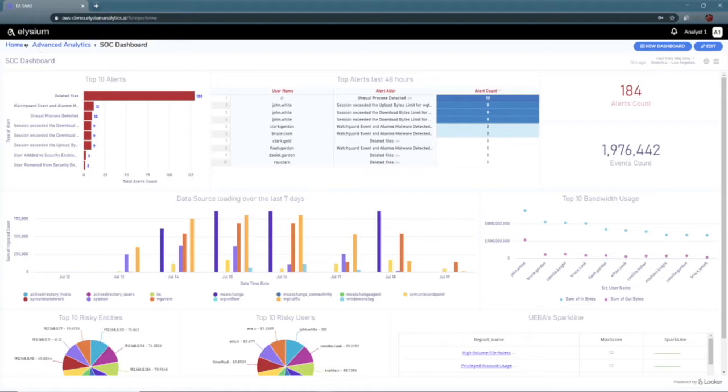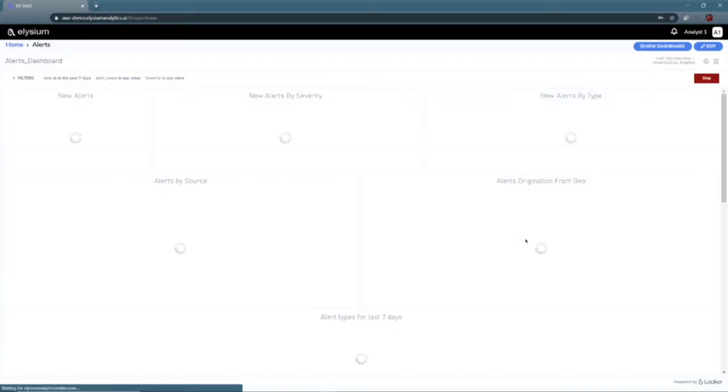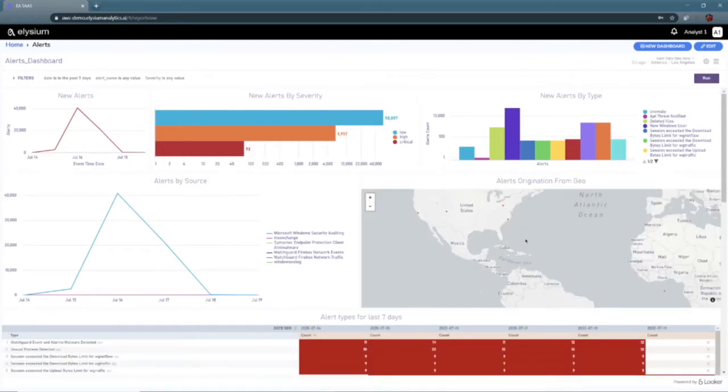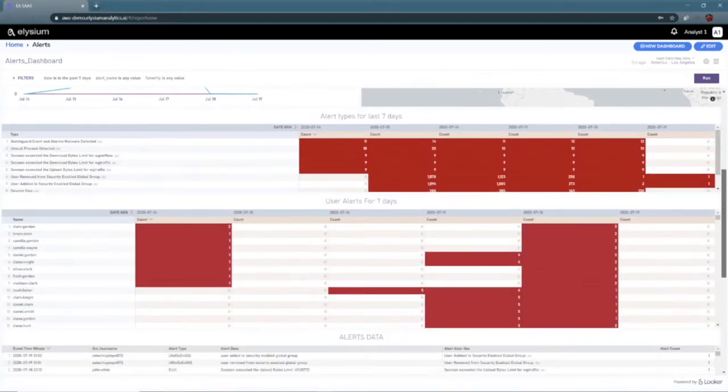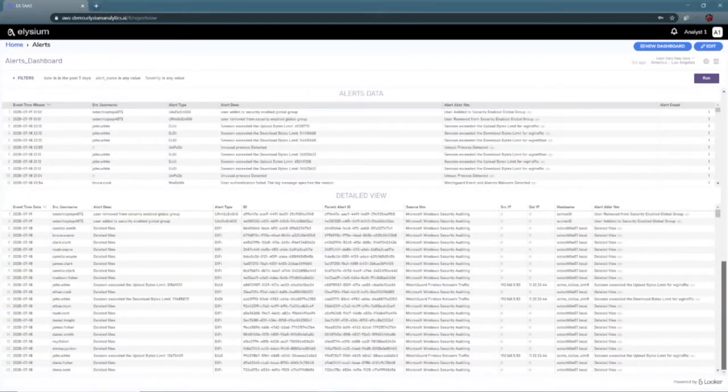Now let's pivot over to the alerts dashboard. In here, what Elysium does is collect all upstream events, and then we display them here, showing users and entities, from high critical events to the lower critical ones, and we aggregate by users and entities. Again, we have the power to do some nice custom data exploration here, so you can apply filters, slice and dice the data.